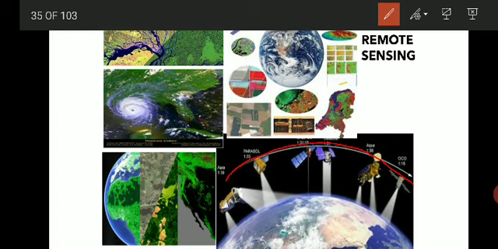So here these satellites revolve above the earth at a height of around 36,000 kilometers above the earth's surface. These satellites are revolving and they are continuously taking the pictures, and because of this we have lots of applications, like it is helping a lot to study any part of the world.